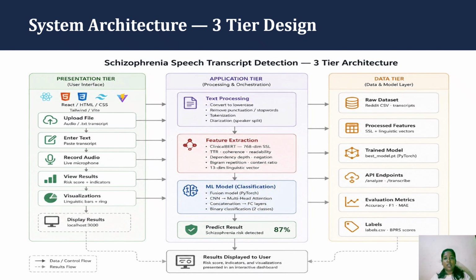The data then flows into the application tier for processing. Here, raw text undergoes standard processing before entering our feature extraction pipeline, which extracts both deep embeddings using Clinical BERT and a 13-dimensional linguistic vector. These features are fused and passed to our PyTorch ML model for binary classification. Finally, the data tier manages our datasets, stored PyTorch models, and evaluation metrics. Communication between these layers is orchestrated via REST API endpoints.